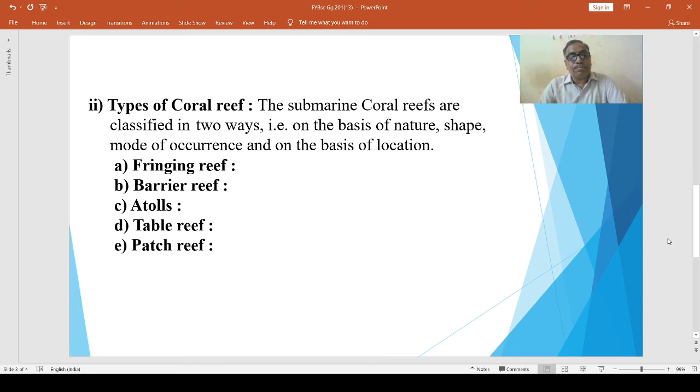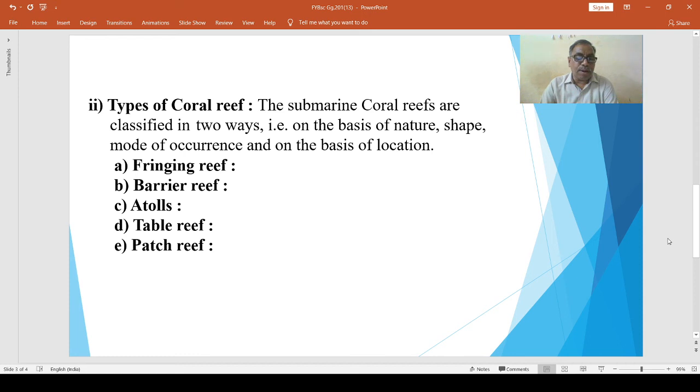Then patch reef. Patch reefs are small and isolated reefs. They usually occur between fringing reefs and barrier reefs. These are found in the South China Sea and Indonesian Sea.